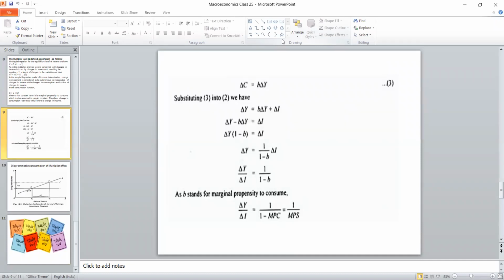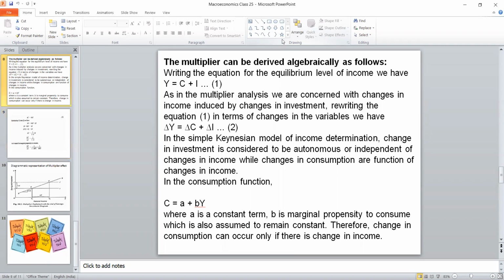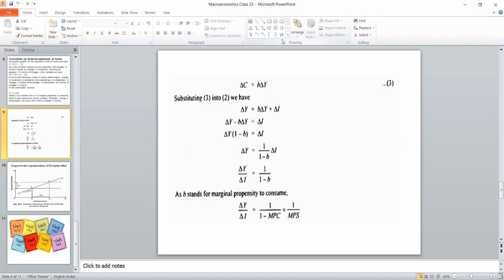B into delta Y plus the same delta I. You can see that in equation 2, delta Y equal to delta C plus delta I. Here the delta C is substituted with B into delta Y. So keeping delta Y on one side, delta Y minus B into delta Y will be delta I, that is change in investment. Am I right? So this way you are taking delta Y outside. So delta Y into 1 minus B.